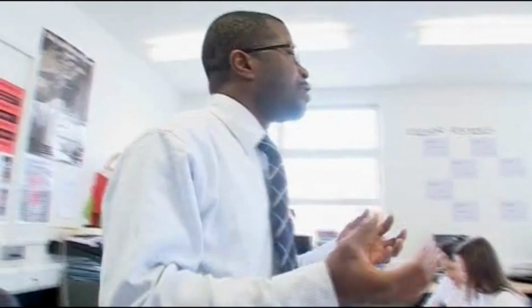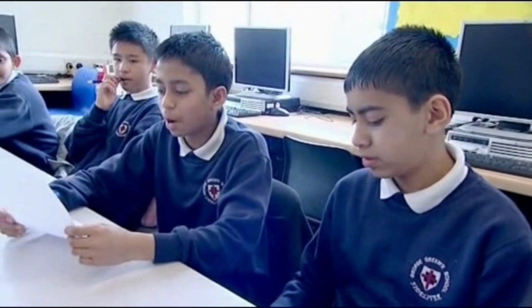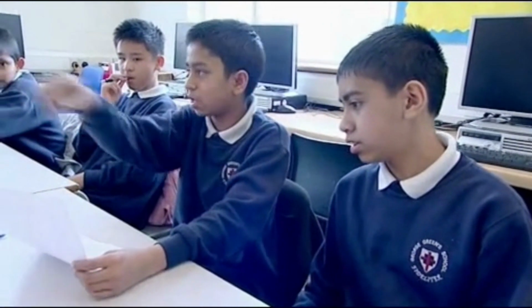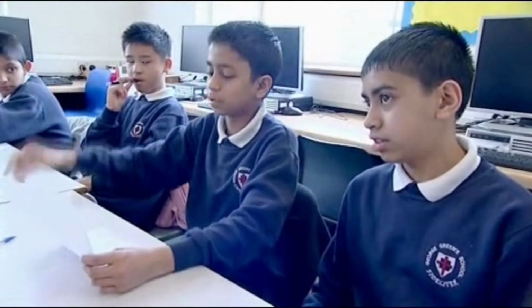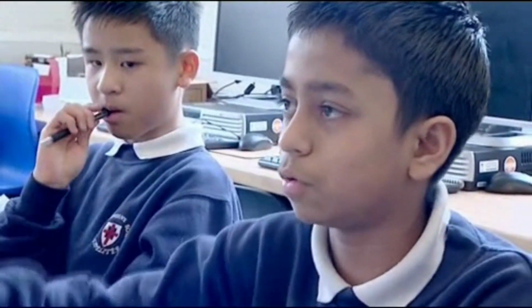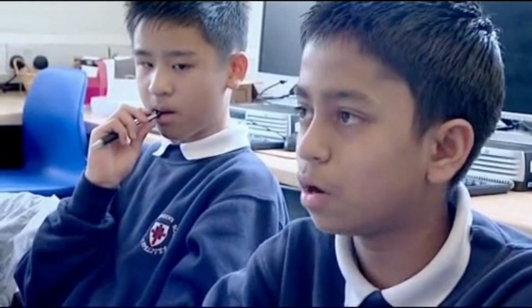Now each group is going to tell us what they've done and then why they are doing that. Ali, what was your problem and then how did you solve it? We don't know how many bottles we need for the class. We measured that, it was 8 meters, and we measured this side, which was 7, and we needed 80 bottles there and 70 bottles here. So we did 80 bottles and 80 bottles, that makes 160, and we did 70 and 70, which is 140, and altogether we need 300 bottles.